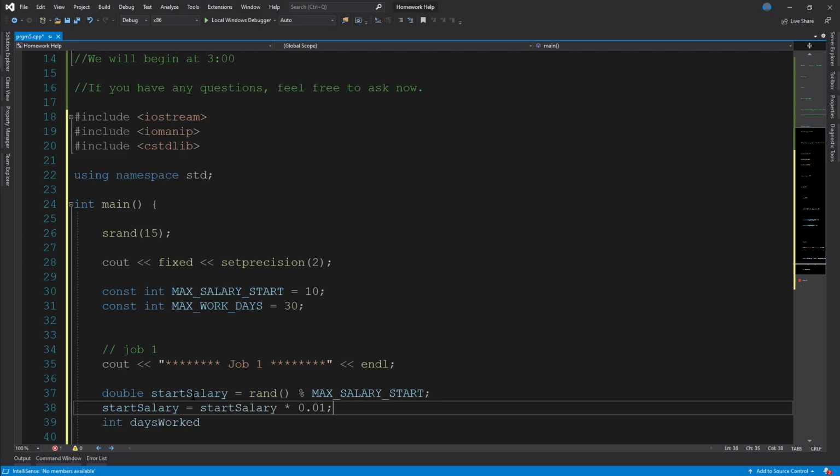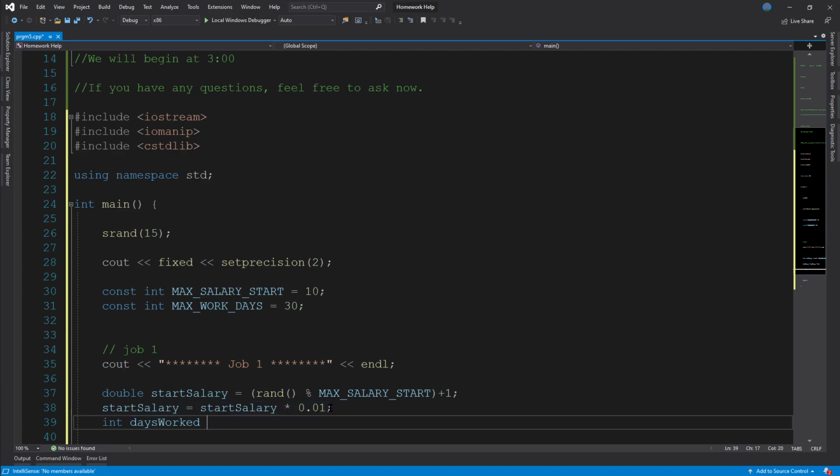The first line here is just giving us a random number between, we want a +1 on there as well. Otherwise, it would give us a random number between 0 and 9. We want a random number between 1 and 10, which this line will give us. This second line will multiply it by 0.01 and give us a number between 1 cent and 10 cents, which is what we want.